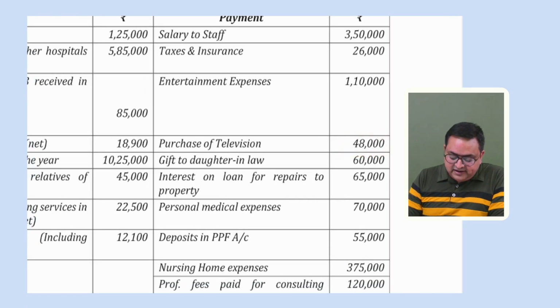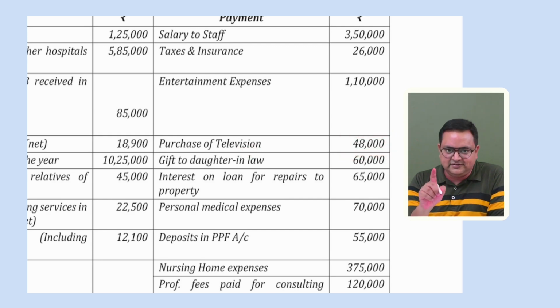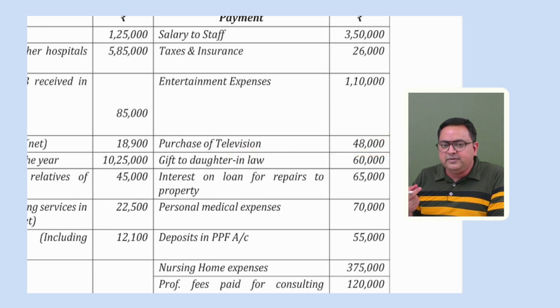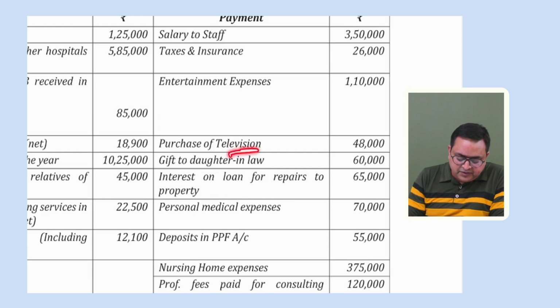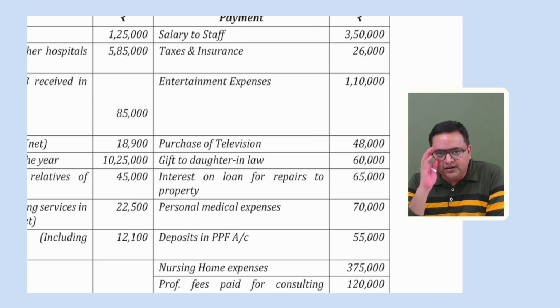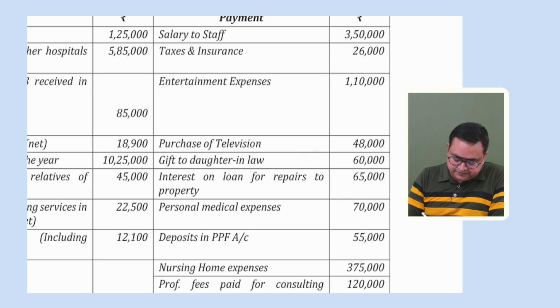Purchase of television, is it allowed? First of all, let me clarify on this point. I think something would be mentioned over here. If this is a TV which is installed in his own home, it's a personal expense. It will become a personal expense, and on that expense, no depreciation will be allowed. But if this TV is installed in his office or in his nursing home, then it will become a capital expenditure related to business. In that case, you should apply depreciation. TV is simple plant and machinery, so you can take it in the plant and machinery block and apply a 15% depreciation rate. Okay, we'll see it.